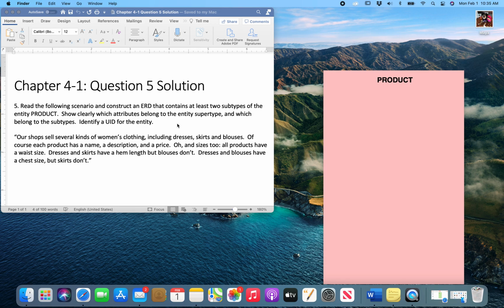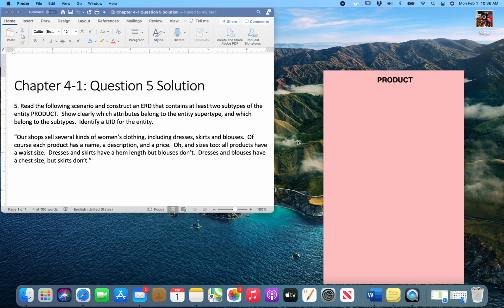This says, read the following scenario and construct an ERD that contains at least 2 subtypes of the entity product. Show clearly which attributes belong to the entity supertype and which belong to the subtypes. Identify a UID for the entity. Now, right off the bat, we are given the supertype, which is product. I have it over here already.